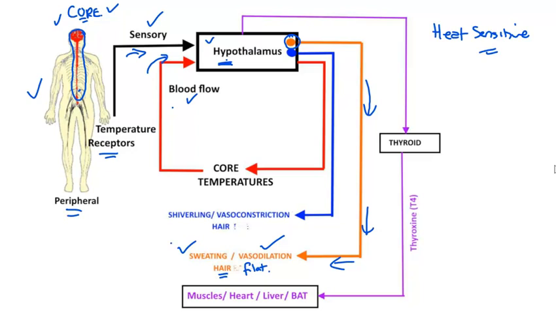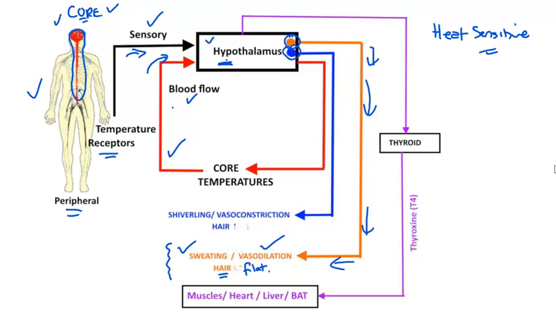Now these factors together will bring about a reduction in the blood temperature, which of course will then negatively feed back to the hypothalamus, reducing the output along our heat-sensitive system. But of course, our body could be getting cold. The blood might be going down towards the 35 hypothermia. Our peripheral receptors may be detecting that we're in very cold conditions.